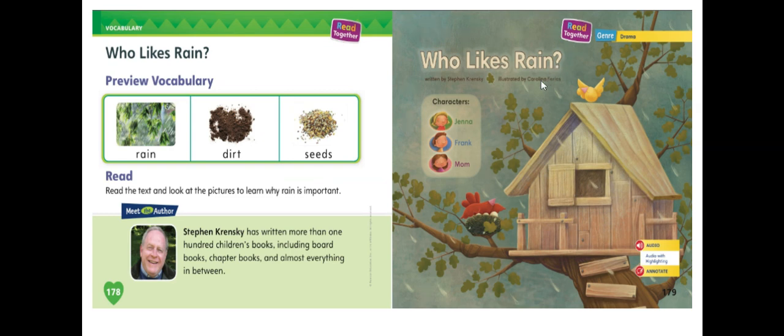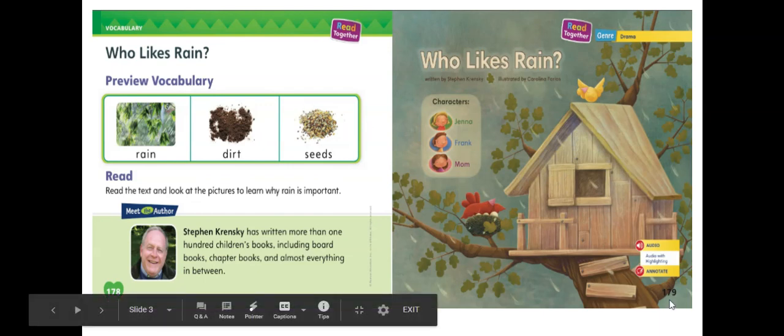Our story of the week has some vocabulary that we're going to look at. Remember, if you're going to learn about vocabulary, it shows you a picture and the word to help you understand what the word means. So the word says rain. And here is a picture of rain. The next vocabulary word is dirt. By looking at the picture, you will know now this says dirt. And the third vocabulary word you're going to hear in the story is seeds. Look at the picture of the seeds.